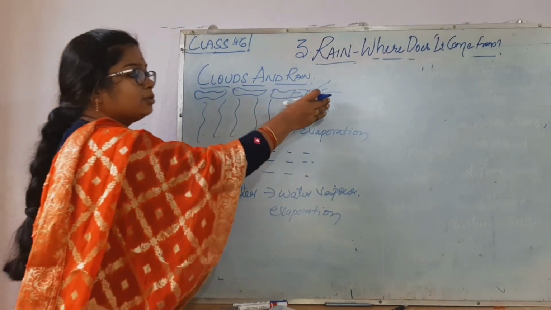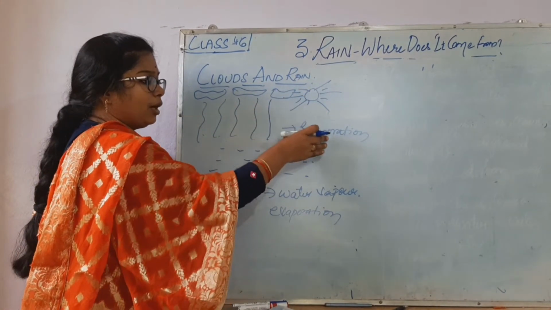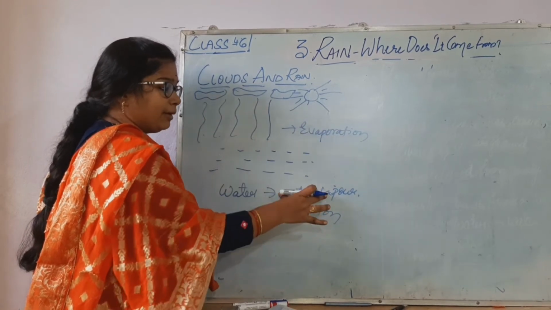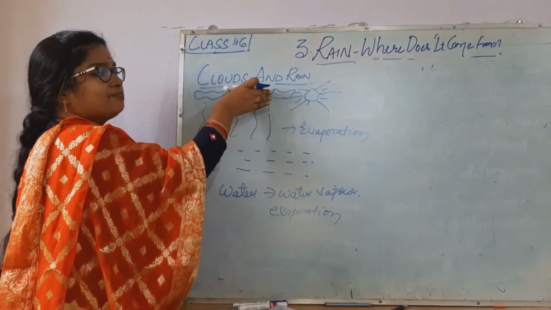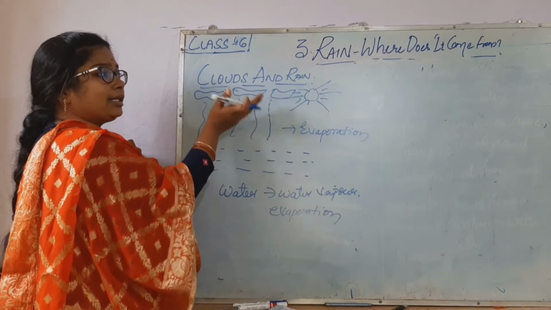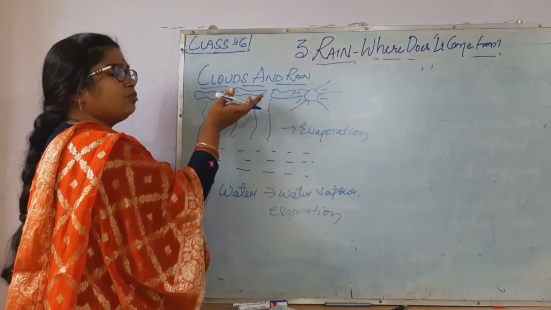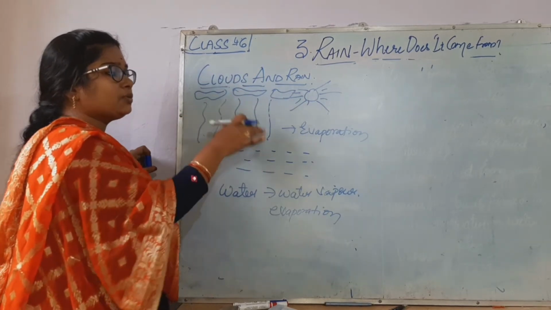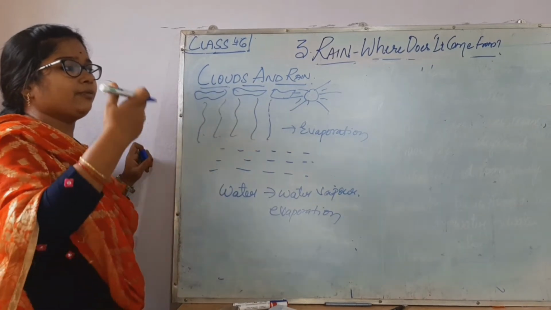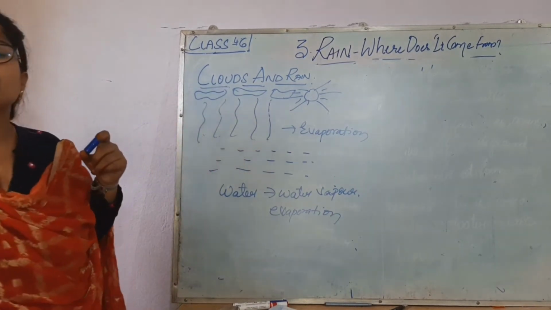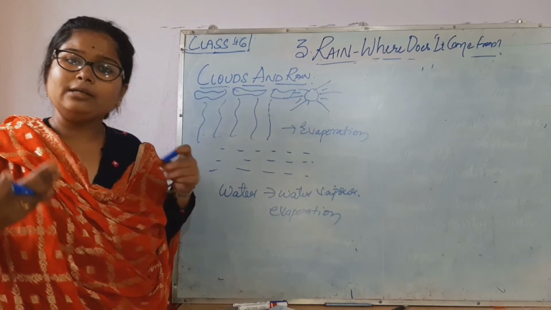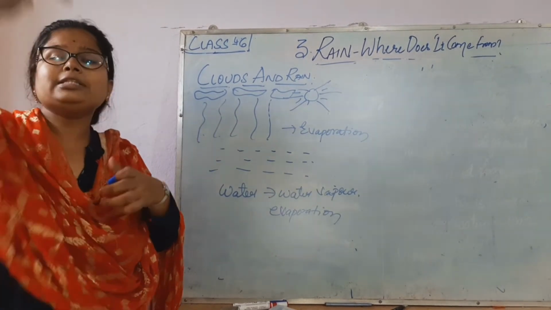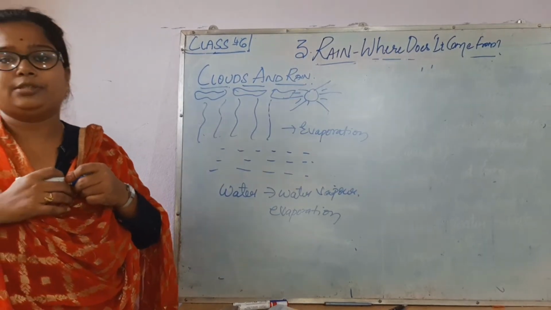So due to the heat, the water becomes water vapor. And if you go up from the earth, the atmosphere becomes cool. So when this water vapor gets cool, what happens? You saw in condensation, when the water vapor gets cool, it becomes water. So it became water again, at the higher levels, in the form of clouds.